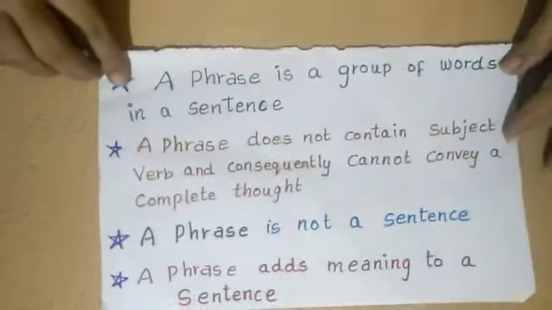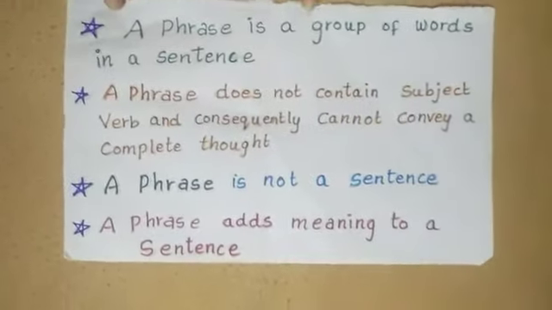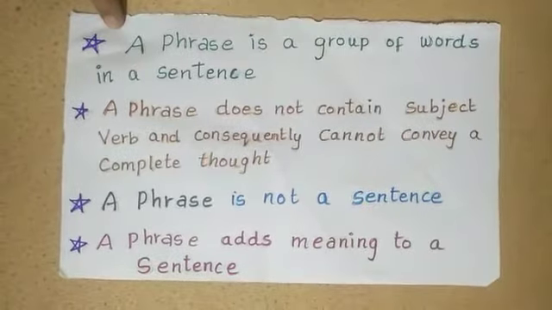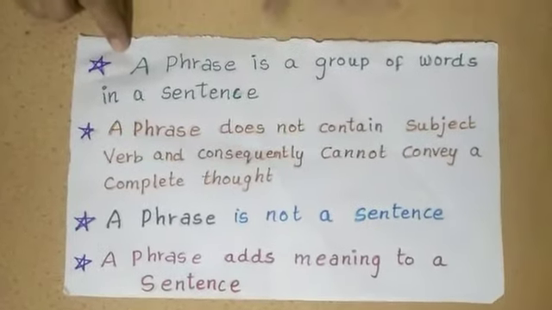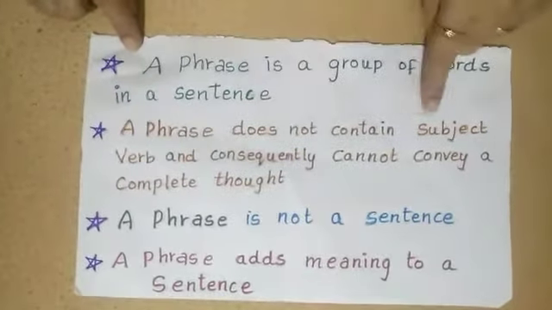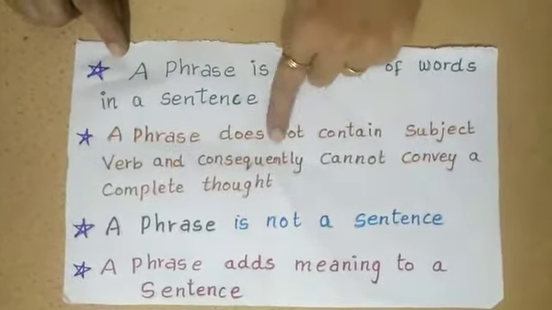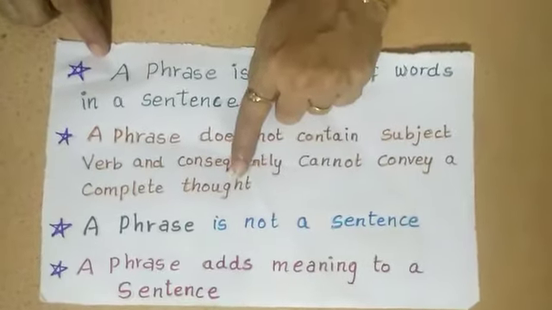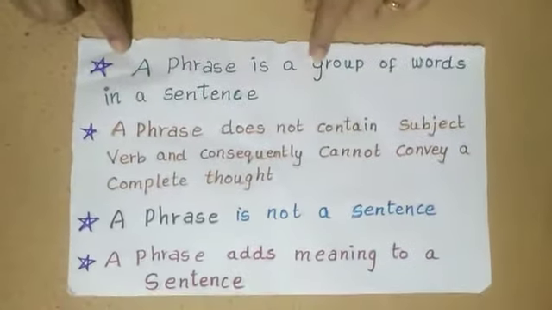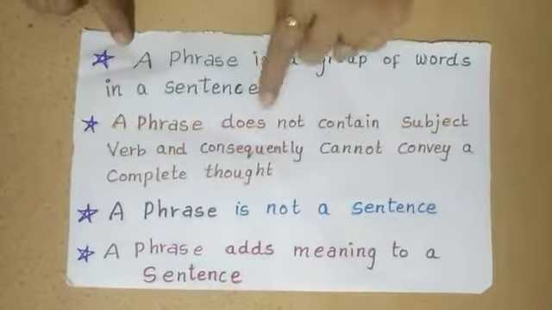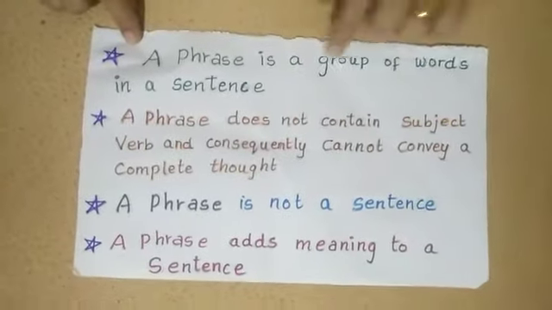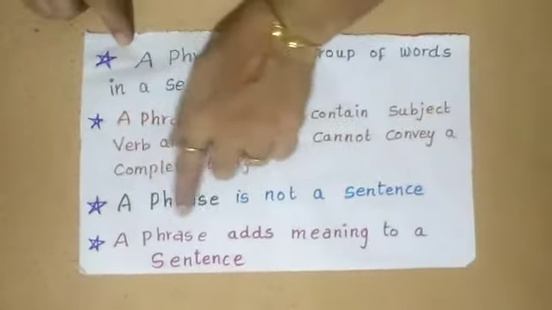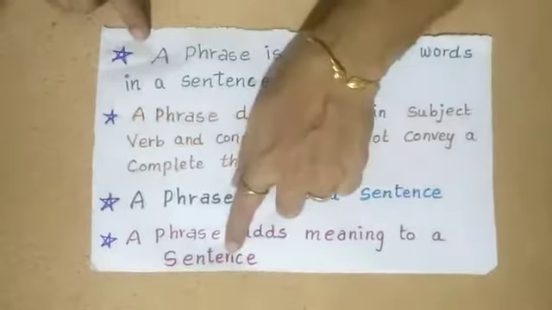So what is a phrase? A phrase is a group of words in a sentence. We know that it is not a sentence, it is a part of the sentence. A phrase does not contain a subject and verb, and consequently cannot convey a complete thought or meaning.